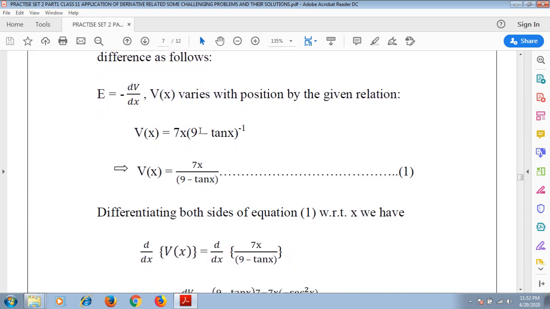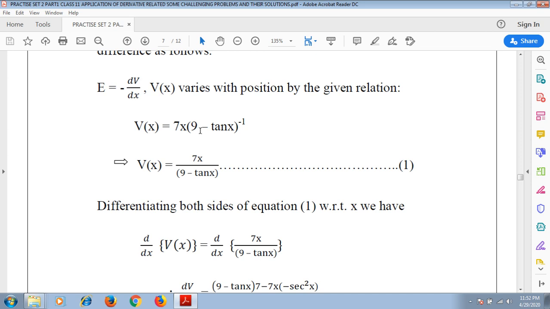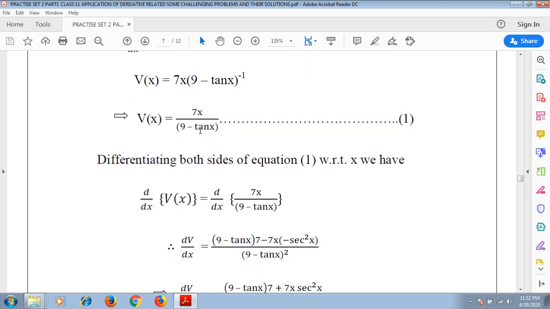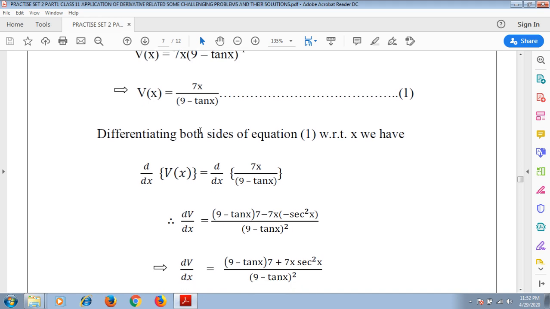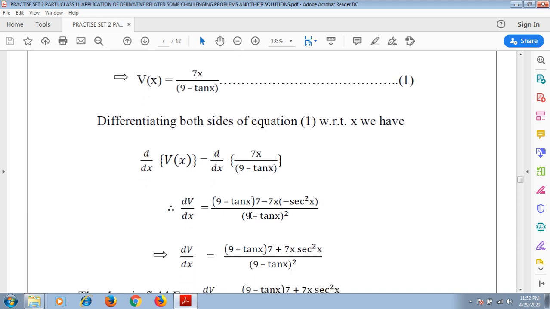Now differentiating both sides of equation 1 with respect to x, we have d/dx of V(x) equals d/dx of 7x by (9 minus 10x). Now applying the quotient rule formula, we have dV/dx equals bottom function square in the denominator, and in the numerator bottom function into derivative of the top function minus top function into derivative of the bottom function. So in the numerator we have (9 minus 10x) into 7 minus 7x into (minus 10). And in the denominator we have (9 minus 10x) whole square.